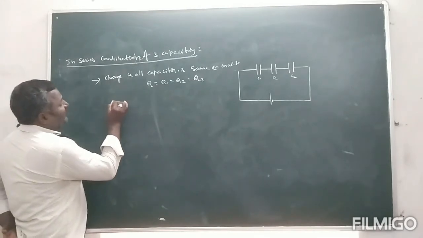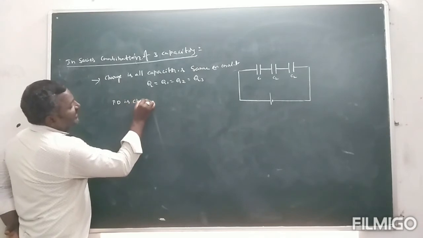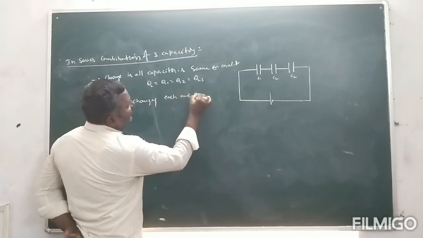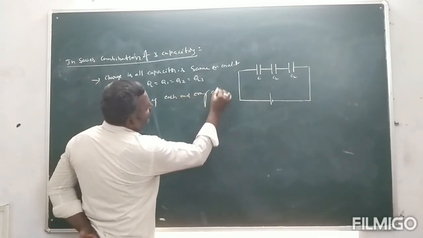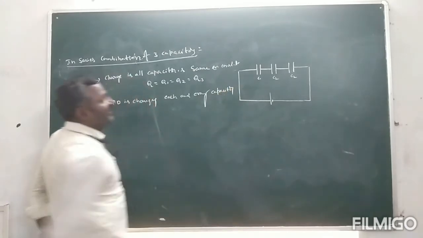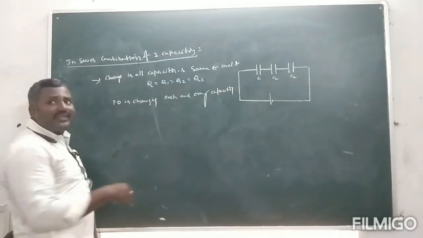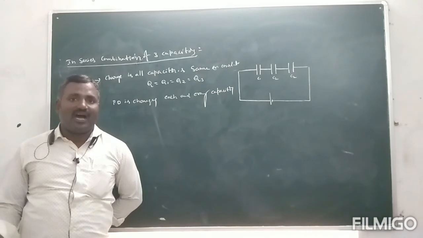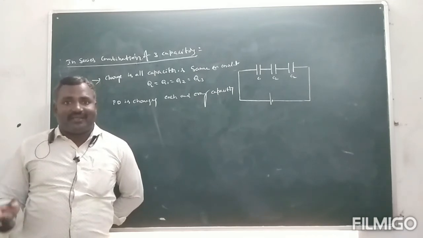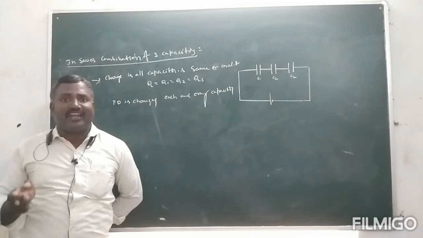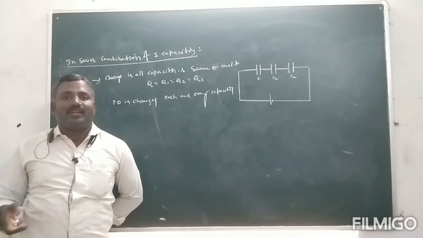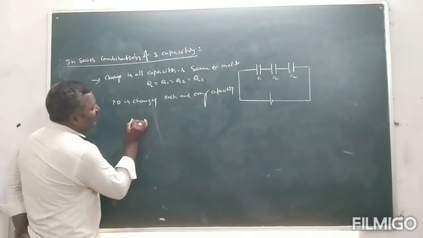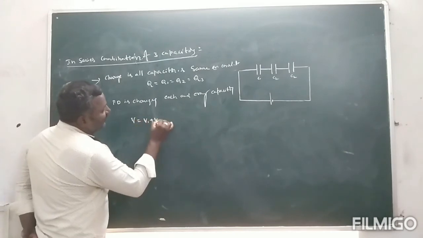Here the potential difference changes across each and every capacitor. So therefore, now we calculate the change of potential difference in a series combination. Are you understanding? Now we calculate the potential difference across each and every capacitor. So therefore the total potential difference V is equal to V1 plus V2 plus V3.